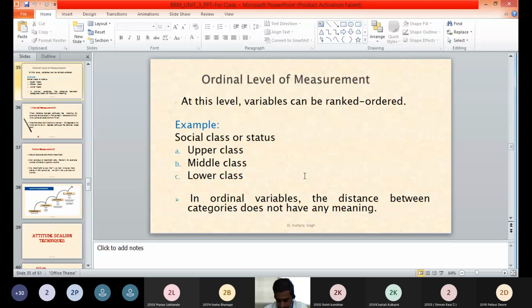Then the second level of measurement, which is called ordinal level of measurement. Ordinal itself, you will understand, suggests order.